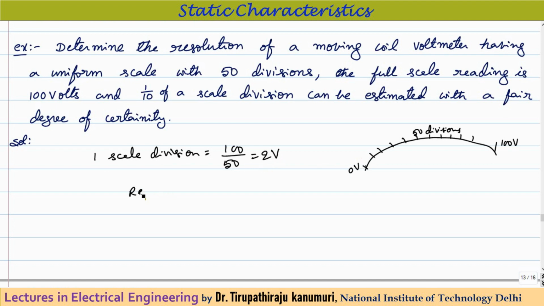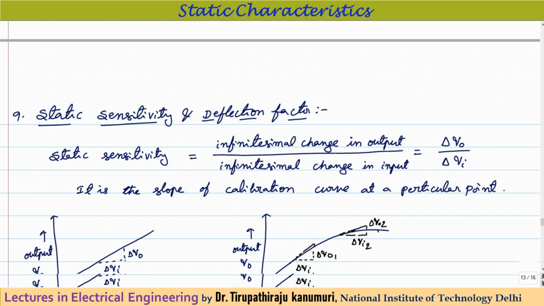So let us calculate the resolution. It is mentioned that I can measure up to 1/10th of a division, so it will be 1/10 times 2, which is equal to 0.2 volts. So the resolution of this instrument is 0.2 volts. Resolution is actually the smallest change in the input that can be measured at your output. That is called resolution. Getting it? So let us proceed further.